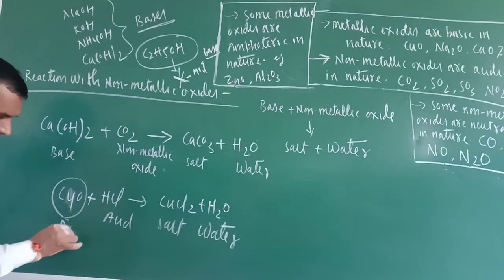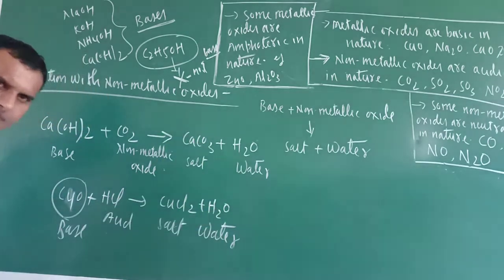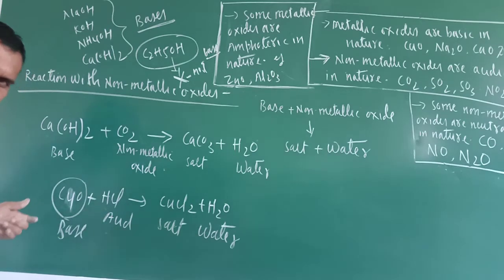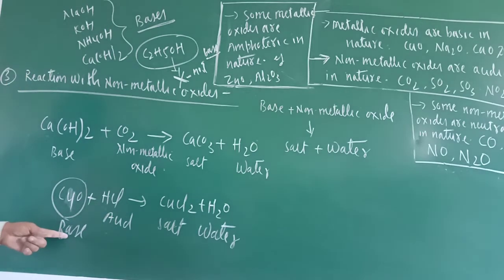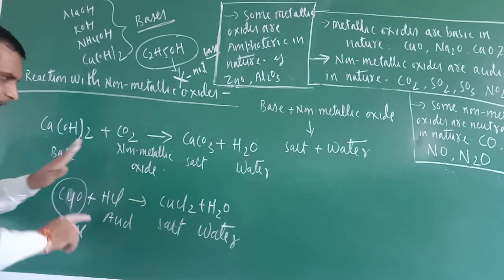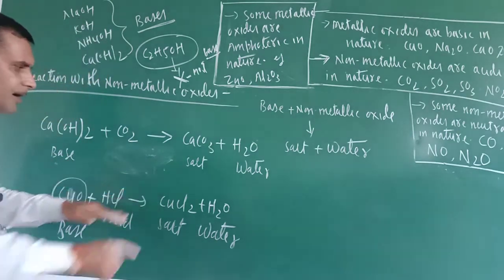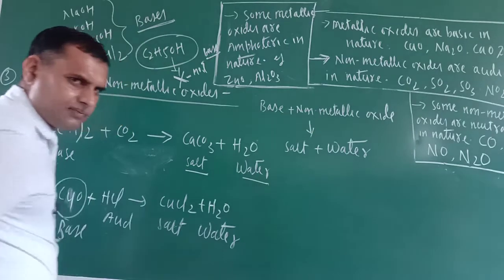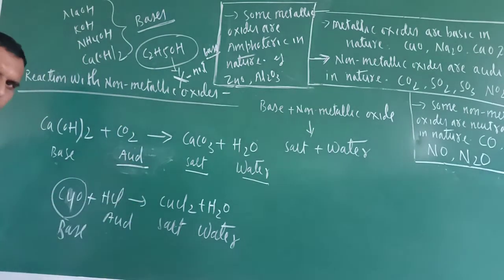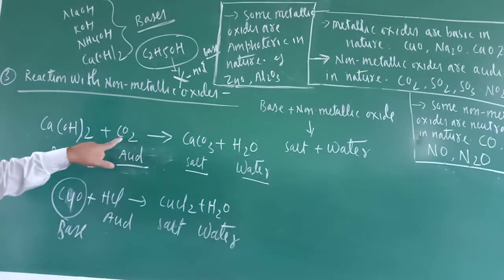So what would be the nature of this one? This is base only, no? Because here salt and water is formed, and if one of the substances is acid, the other must be base only. So this metallic oxide is basic in nature. Similarly, if one is a base, you don't know the nature of the other, but if salt and water is formed in the product, it means this is acidic in nature. This is acid. So copper oxide is a metallic oxide, it is basic in nature. Non-metallic oxide, carbon dioxide, is acidic in nature.